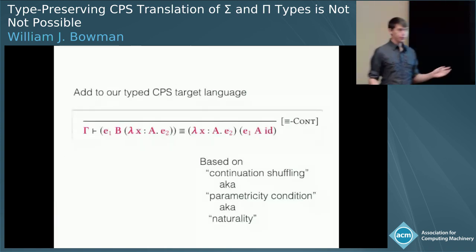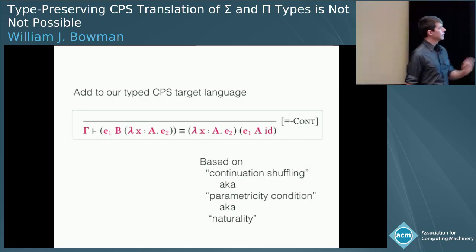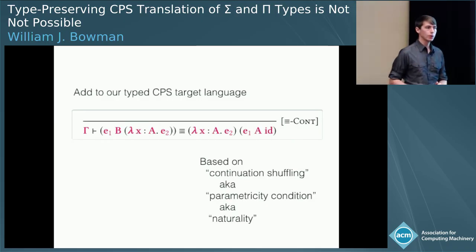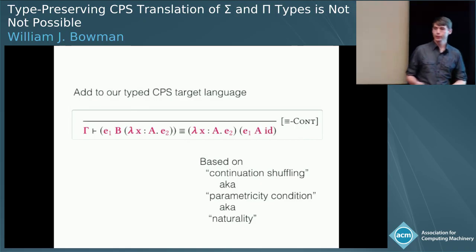Okay, so that's the intuition. Formally, what we do is we add this definitional equivalence to our typed target language. This equivalence is based on the well-known continuation shuffling lemma, also known as the parametricity condition or naturality in the literature.